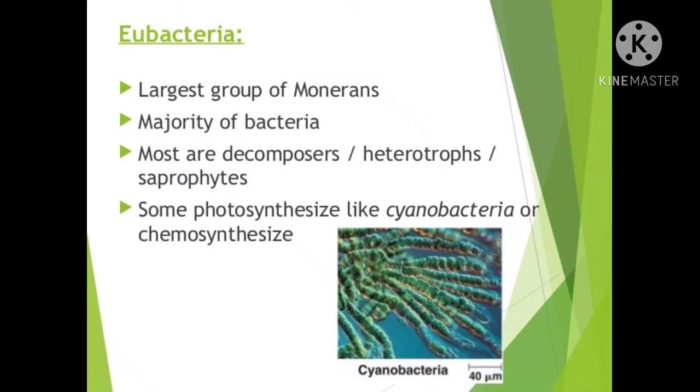They are the majority of bacteria, and we can say that they are doing the maximum work for our welfare. They are commonly referred to as the true bacteria, and they have a cell wall of peptidoglycan. They are found as autotrophs and heterotrophs. The autotrophs can be photosynthetic, meaning they are able to prepare their own food. Examples we can take are Chlorobium, the green sulfur bacteria, and Chromatium, or chemosynthetic ones like sulfur bacteria.